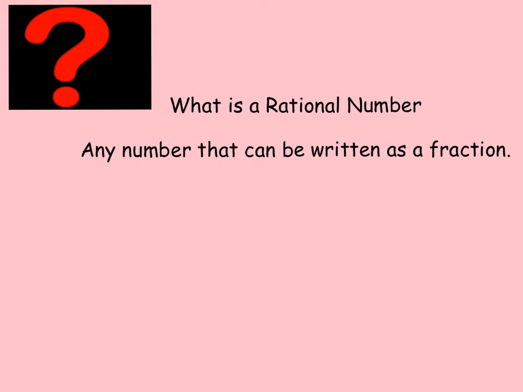The first category of numbers we're going to talk about is rational numbers. A rational number is any number that can be written as a fraction. So some examples of that, like if we talked about the number 2. The number 2 is rational because as a fraction we would write it as 2 over 1.